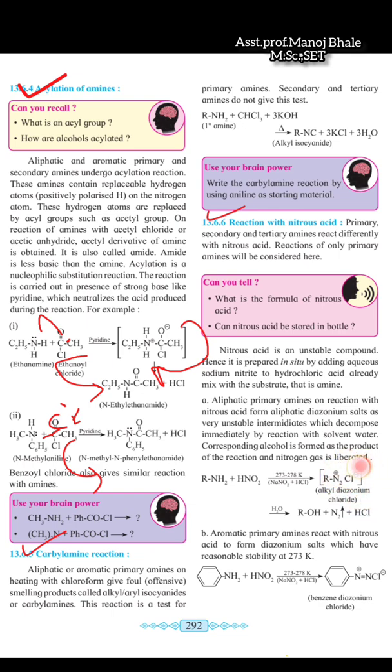This alkyl diazonium chloride is highly unstable and highly reactive, so it reacts fast with water. There is a formation of alcohol, ROH, with removal of N2 in gaseous form, plus HCl. So alcohol is our final product. If we react nitrous acid with aromatic primary amines, there is a formation of a diazonium salt. This benzene diazonium chloride is highly stable compared to the alkyl diazonium chloride.